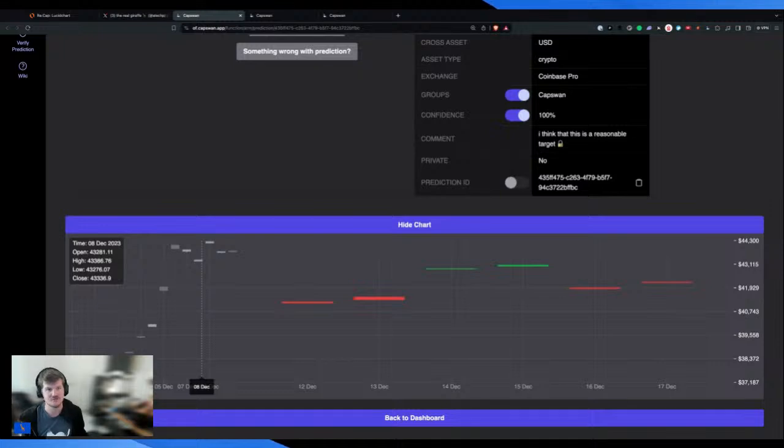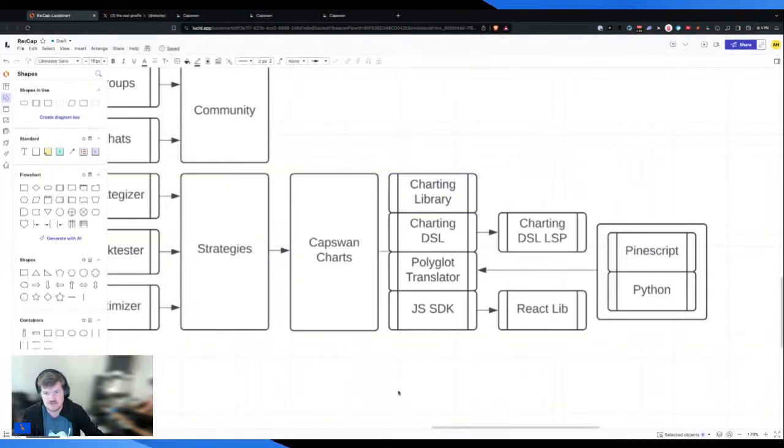I don't know what TradingView is, what their intentions are. And so they have some legal language in there that makes me reticent, right? And I'm not a lawyer, so I'm not going to get into the legal side of it. But all that to say that it works great for a lot of people. TradingView is the industry standard. People love it. However, I think that there's a better way for us to move forward, and that's where I'm excited about Caps One Charts.